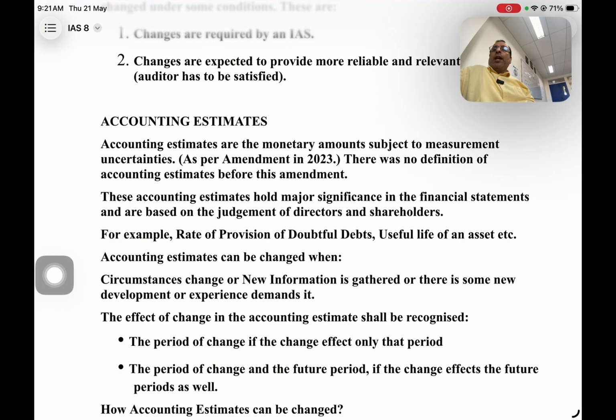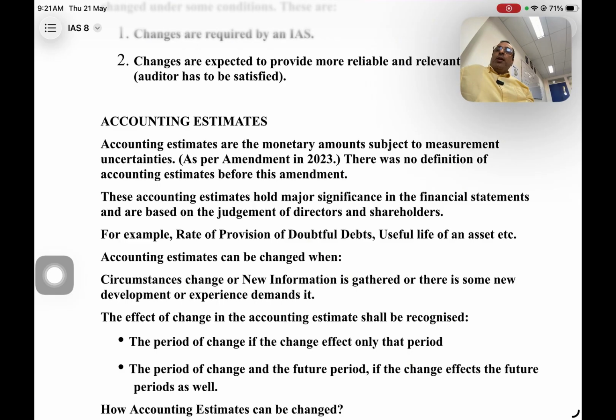So there can be some uncertainties, some deviations from the estimated paths. So we have to make accounting estimates, which are nothing but monetary amounts which measure the uncertainties, as per the amendment in 2023, because before this amendment there was no definition of accounting estimates.